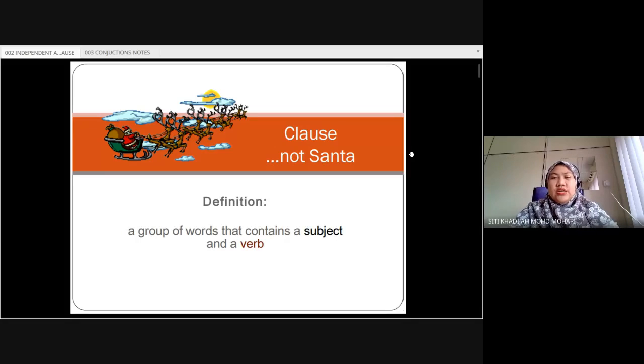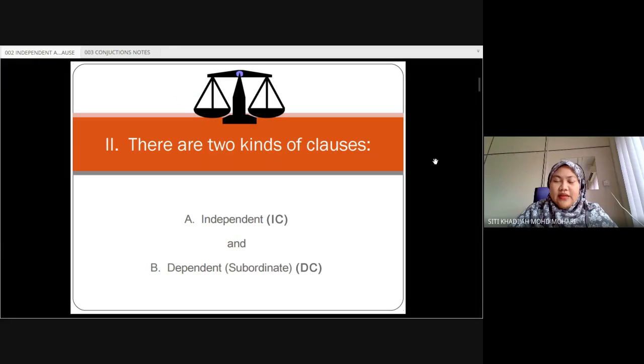The definition of a clause, like I mentioned earlier, is a group of words that contains a subject and a verb. There are two types of clauses. The first one is independent and the second one is dependent.